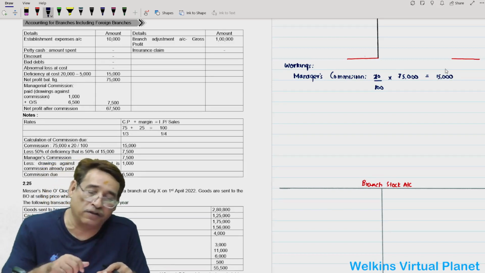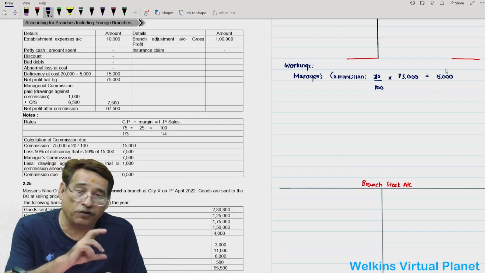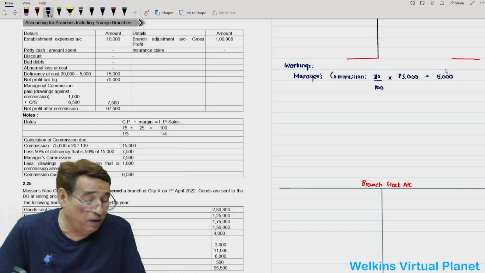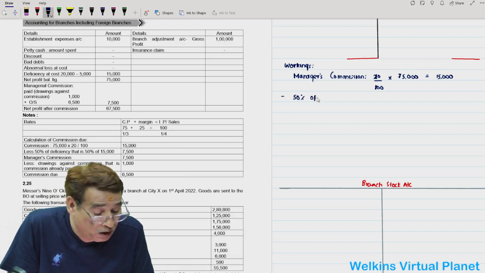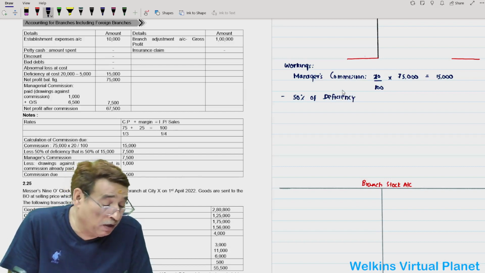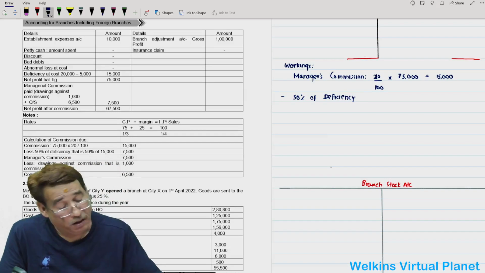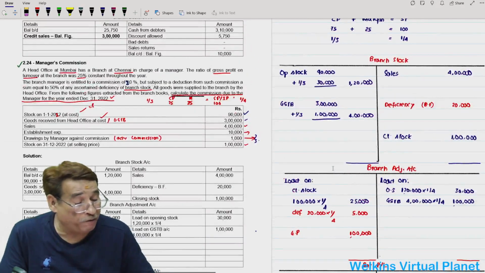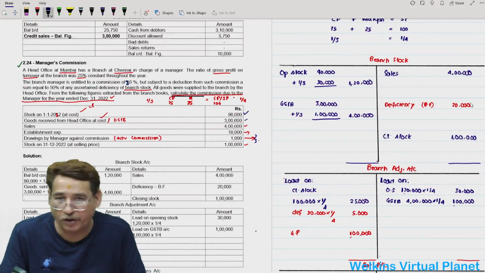But in this question, there is deficiency also. And as per the contract, 50% of the deficiency shall be subtracted from the commission. So less 50% of deficiency. Now, sometimes a confusion may arise among the students that should we pick deficiency as 20,000? Because from branch stock account, we drove out deficiency to the extent of 20,000. So you may be tempted to think that 50% of 20,000 should be subtracted.